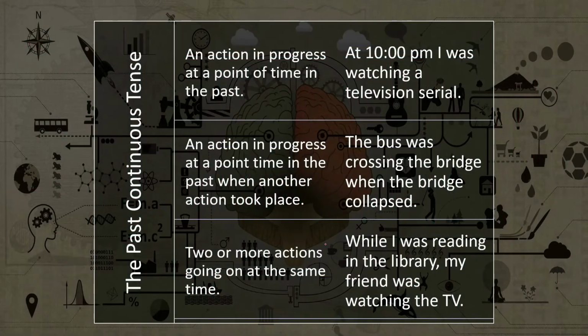The past continuous tense. An action in progress at a point of time in the past. Example, at 10 p.m. I was watching a television serial. An action in progress at some point of time in the past when another action took place. Example, the bus was crossing the bridge when the bridge collapsed. Two or more actions going on at the same time. Example, while I was reading in the library, my friend was watching the TV.